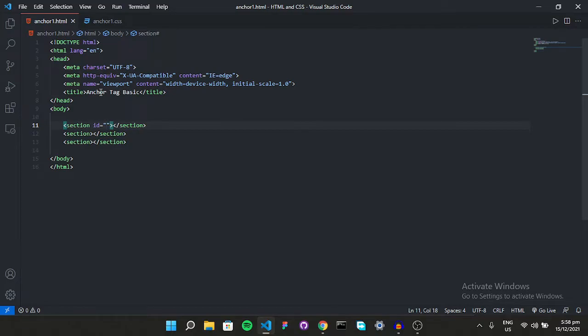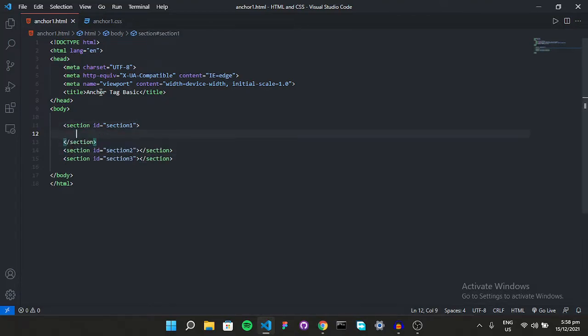So bear with me for now. Section 1 is going to be the ID of this one, section 2 the ID of this one, and section 3 the ID of this bad boy, right? Now in each section, give it a heading of section 1,